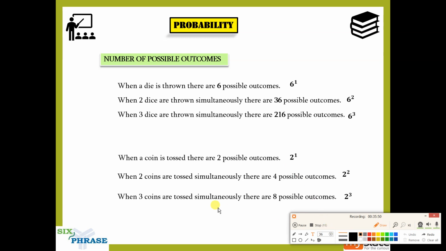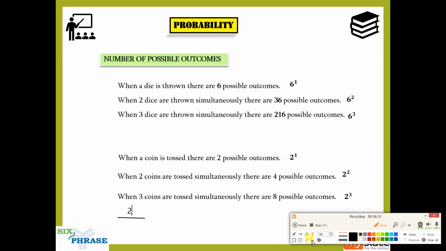Because if you do this, one coin gives 2 power 1 possibilities, 2 coins give 2 squared possibilities, 3 coins give 2 cube possibilities. And remember, you have to toss them simultaneously. Only then do they land simultaneously, right? Then it is the same thing. Draw. In the first case, you'll have one dash because you have one coin. So here the number of possibilities will be 2, right? Head or tail.